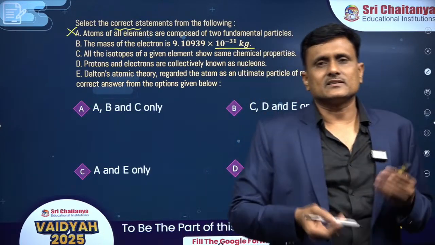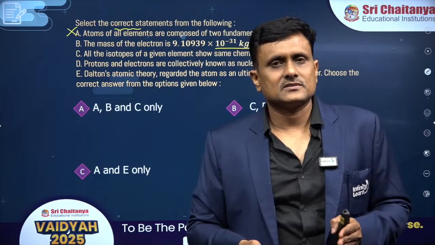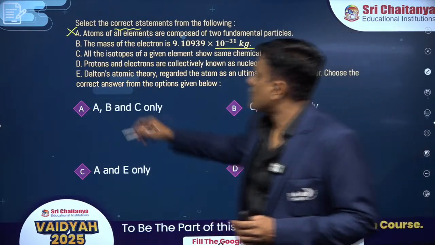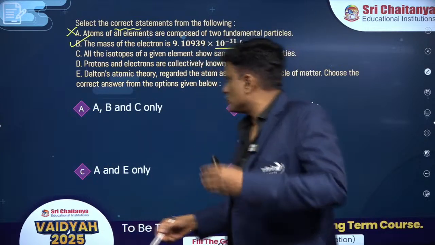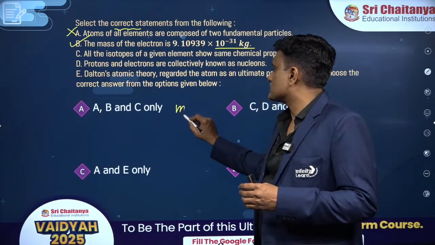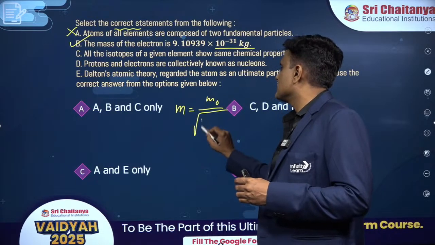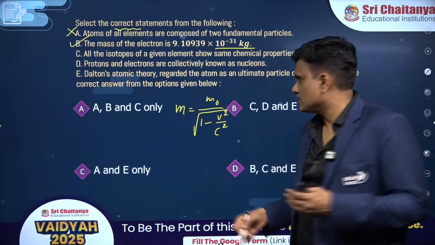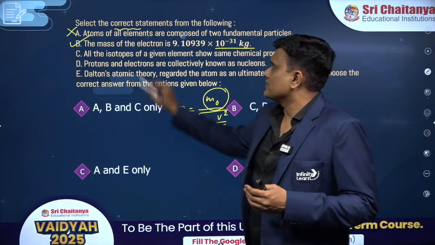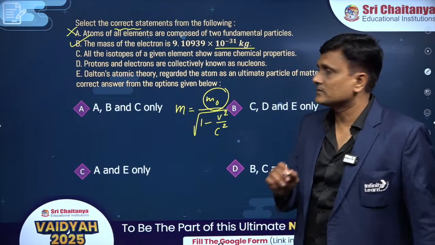Next, the mass of the electron is 9.1 × 10^-31 kilogram. We have been studying this, isn't it? The regular mass of an electron is this much, so this is a correct statement. Whereas if you have to find the mass of the electron at some other velocity, you will be using a different formula. But since the rest mass is being mentioned, we consider this a correct statement. So B is correct.